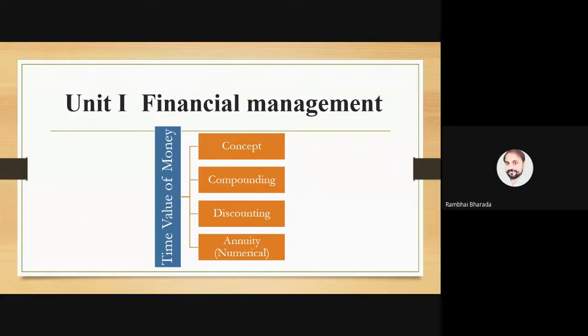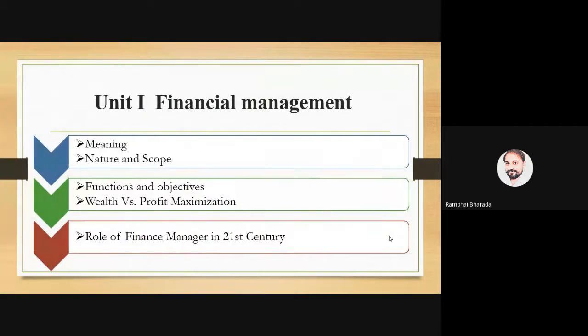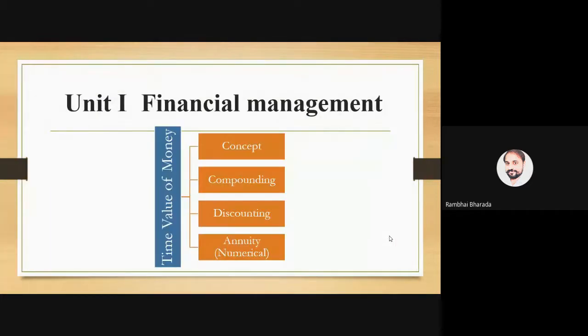Are we clear up to this? Again, I will repeat. This is your unit 1, part 1. In total we have 5 units. This part 1 is totally a theoretical part, no practical aspect is there. The second part of unit 1 is time value of money, in which first we try to understand some theoretical points and then directly we move to the practical aspect. This is all about unit 1.